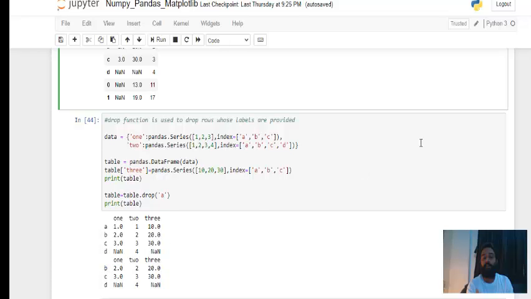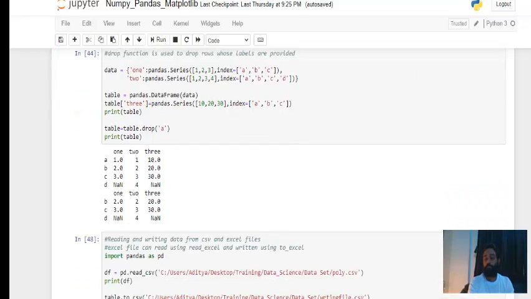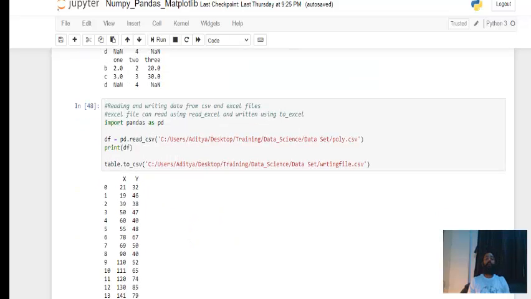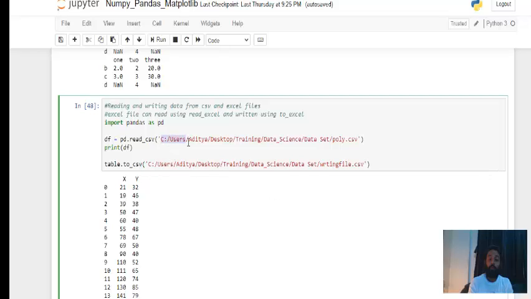And again, in the NumPy package, we saw how to read the text file. Here I am trying to read the CSV file. So we have a function called read underscore CSV. You always have to put an alias name before this read underscore CSV, that is PD. PD is nothing but an alias for the pandas package. So I have done that. And make sure that you put the whole path in single quotes and give the file name correctly. Okay, and then you can read that into a data frame table like this.